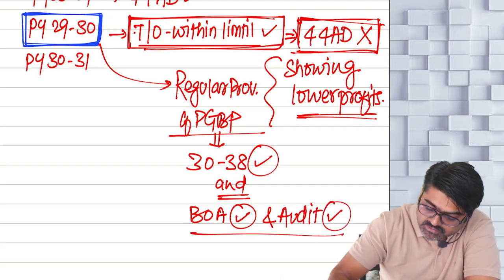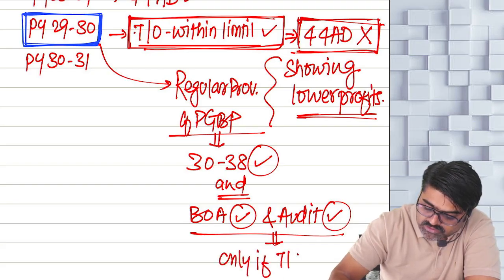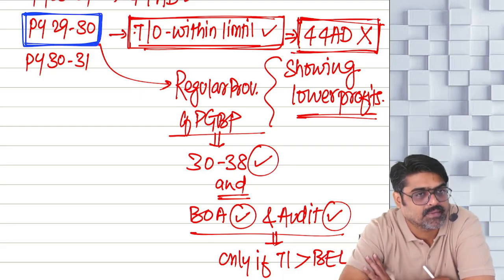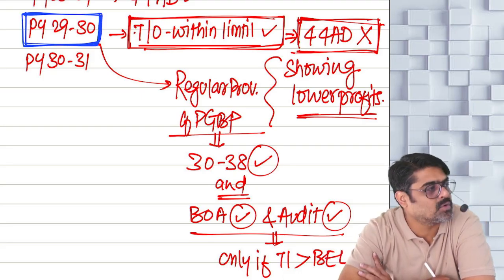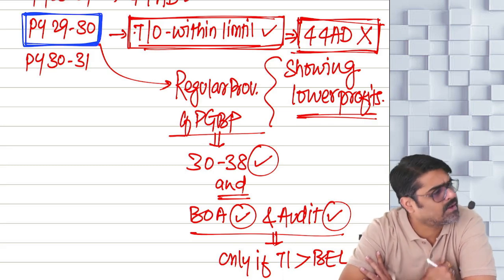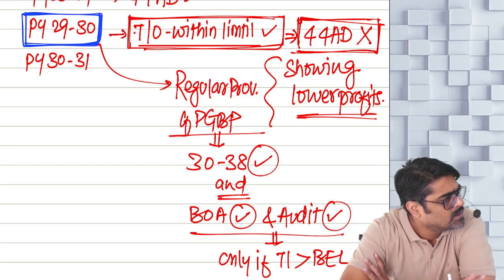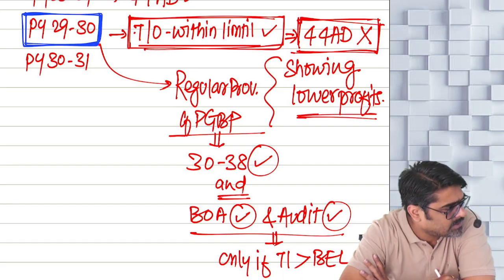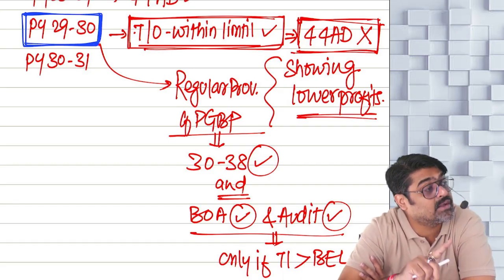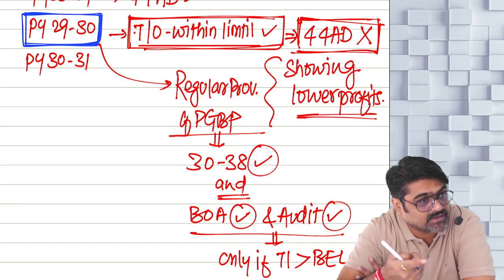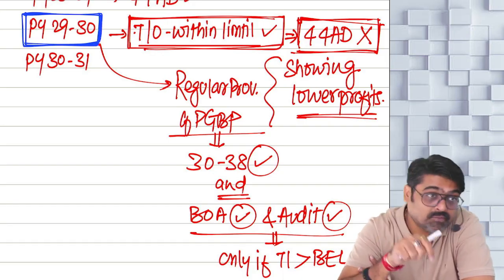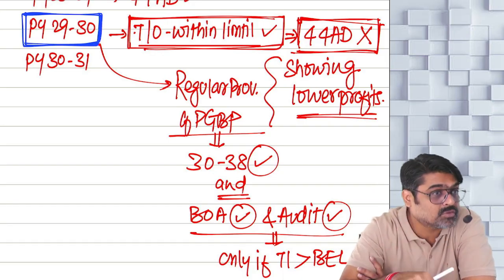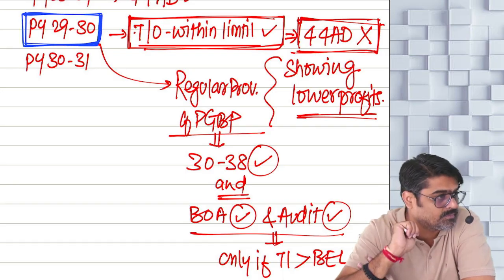Yes or no? But this will be only if this year's total income exceeds your basic exemption limit. We will not tell you to maintain the books and get them audited if this year's total income is within the basic exemption limit. But if your total income for this year is more than basic exemption limit, then compulsorily for this year you will maintain the books and get them audited.